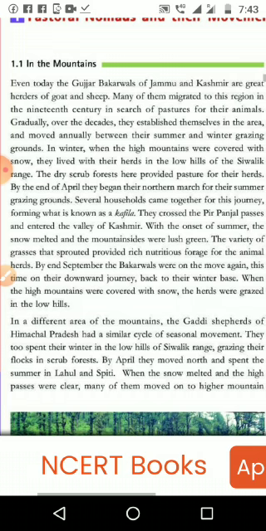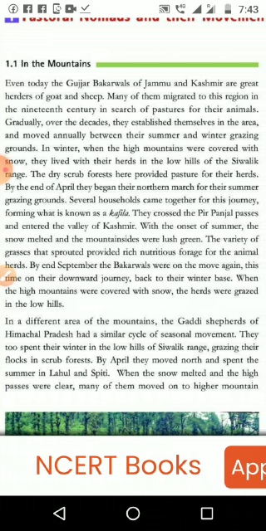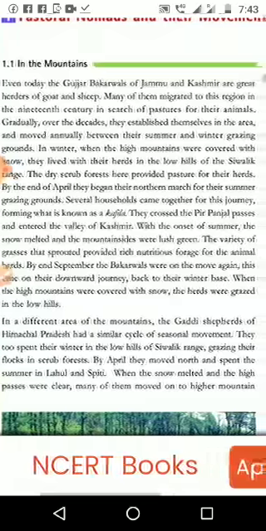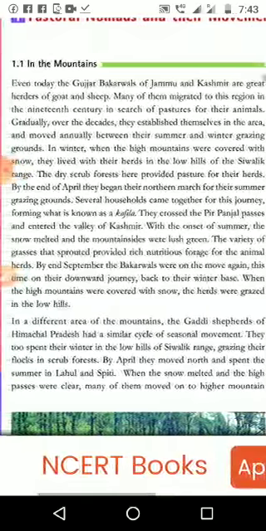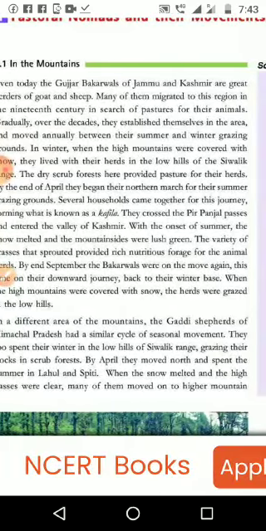Several households came together for this journey, forming what is known as a kafila. They crossed the Pir Panjal passes and entered the valley of Kashmir. With the onset of summer, the snow melted and the mountains went lush green.